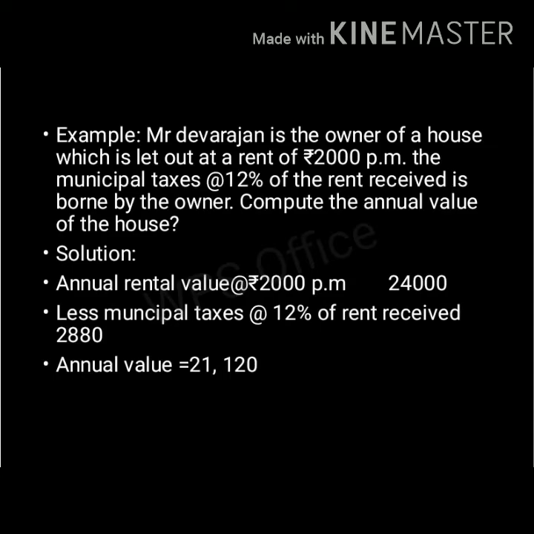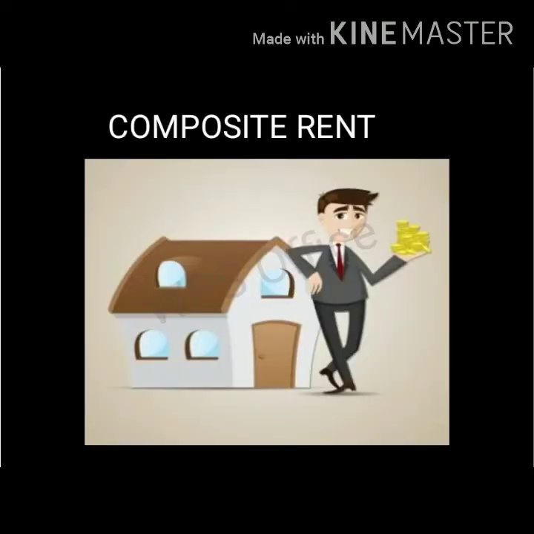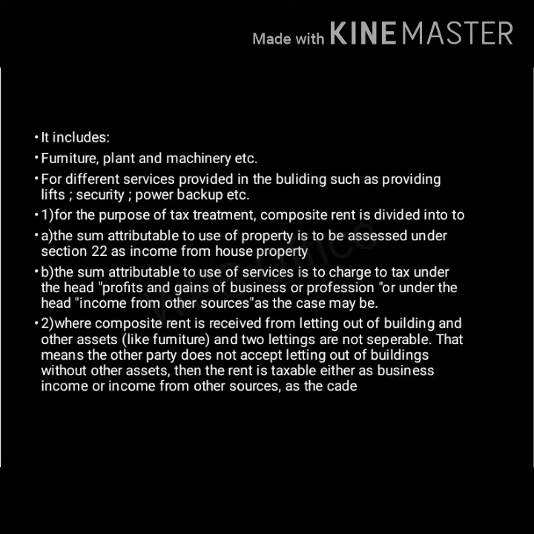And less municipal tax at 12% of rent received, that is 24,000 into 12 divided by 100. So we get 2,880. Then just minus it from the 24,000. So we get the annual value 21,120. That's all.